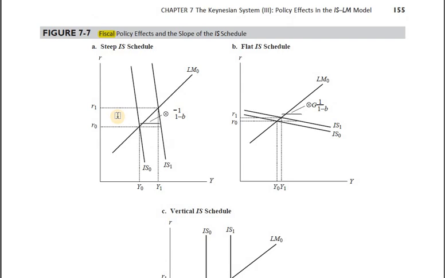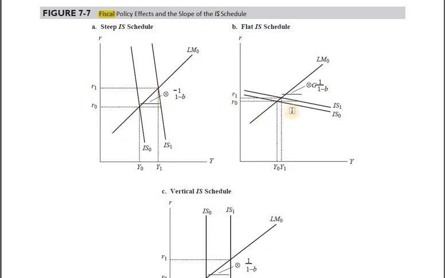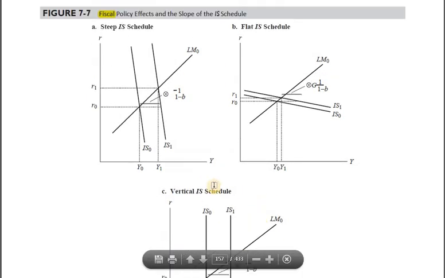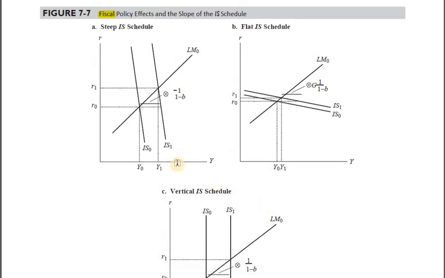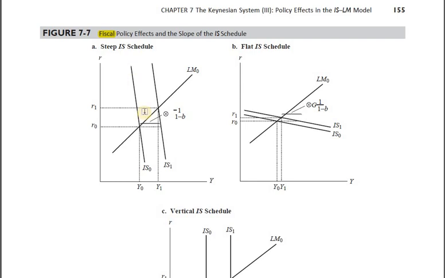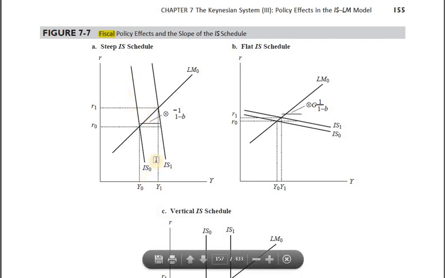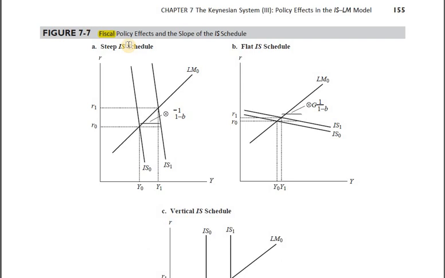Now here we are to talk about the slope of the IS schedule, but for fiscal policy, that thing will remain the same. The LM you can draw just like this, exactly the same shape. Here also LM is like this, LM is like this, and LM is like this. Nothing is gonna happen to the shape of the LM curve per se. Now let's say IS curve in first instance is quite steeper, and here we are talking about fiscal policy.